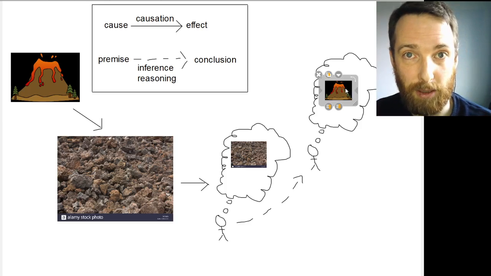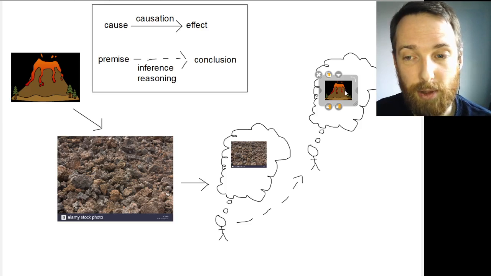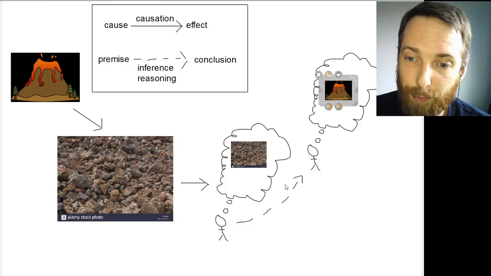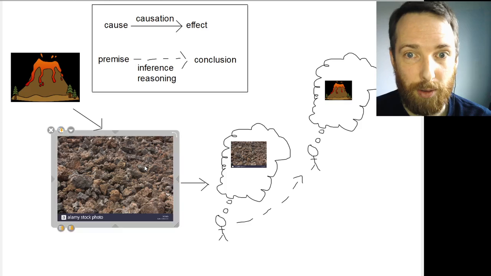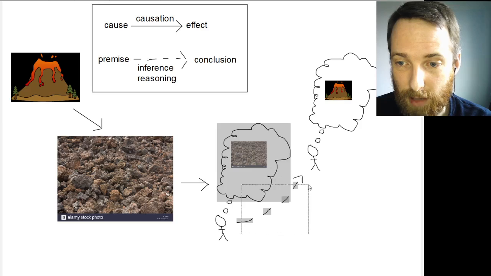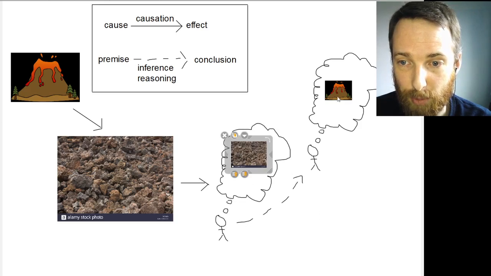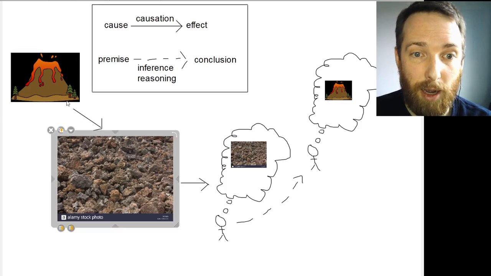Now, this second belief, the belief that a volcano erupted here in the past, counts as knowledge because it's inferred from this other belief that is appropriately causally connected to the thing that it's about. And this pattern of inference, this dashed arrow here, taking you from one belief to the next, mirrors the causal picture out in the world.